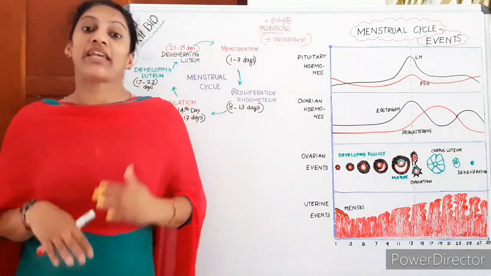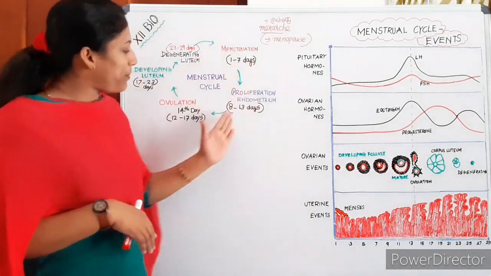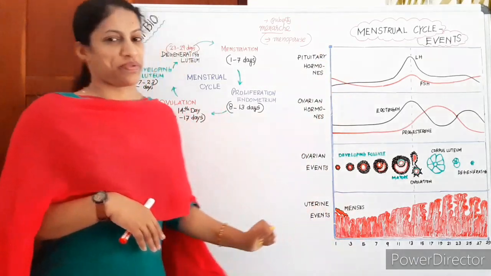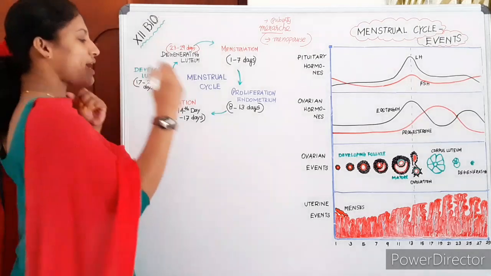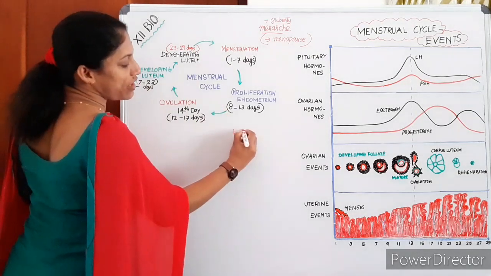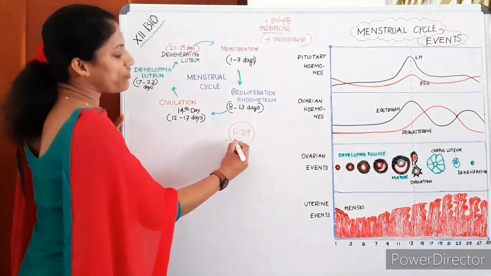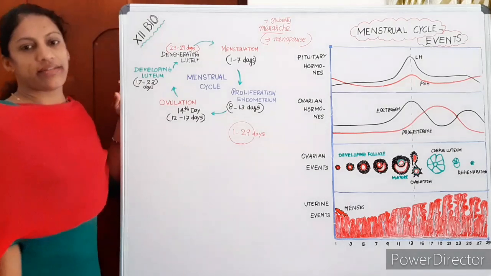Anyway, what happens in every menstrual cycle? We are just discussing with the help of this cyclic representation, then we will follow the graph representation. The menstrual cycle is a cyclic event which happens every month. The normal menstrual cycle is calculated as 1 to 29 days.